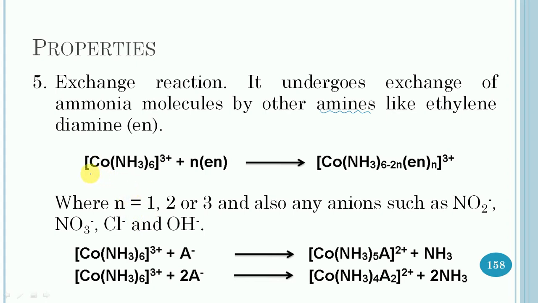Hexaamminecobalt(III) chloride is treated with ethylenediamine, and the ammonia ligand gets exchanged out, and finally this product gets formed, where n may be 1, 2 or 3, or sometimes there are also anions such as nitrate, nitrite, chloride and hydroxyl.